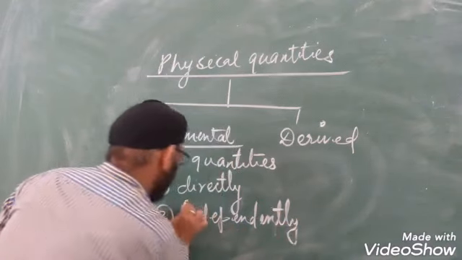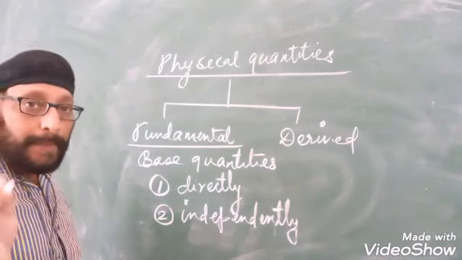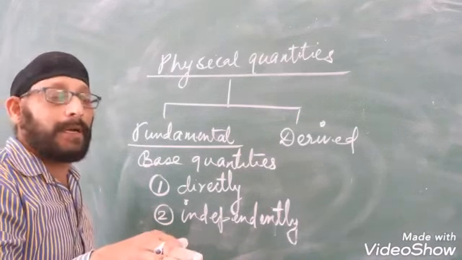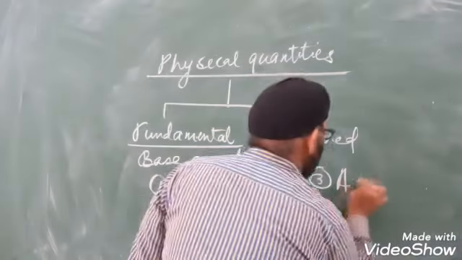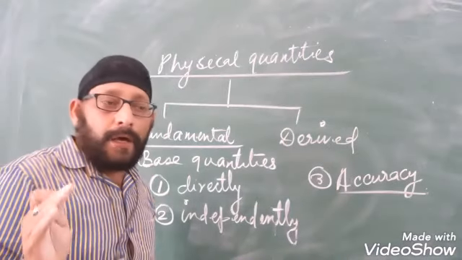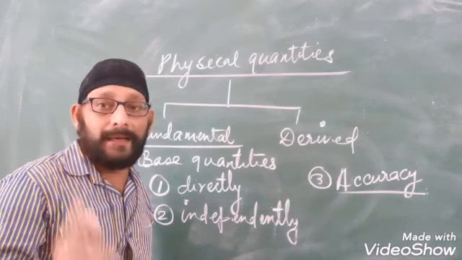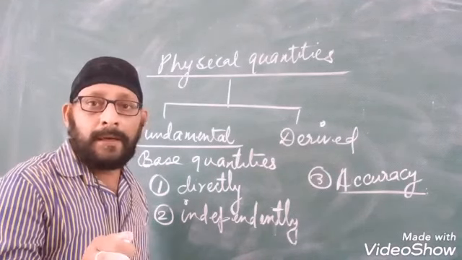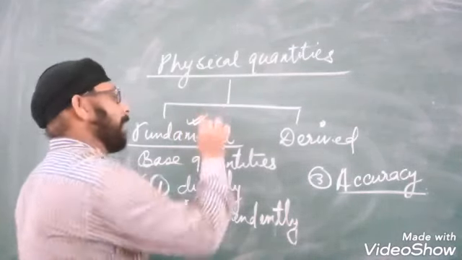You must be able to measure the physical quantity independently, meaning independent of any other physical quantity. If a quantity is a fundamental physical quantity, you should not need any other physical quantity for the measurement of the given physical quantity. And the third one is accuracy. Accuracy basically means that you are able to find the value of the physical quantity without error. If the measured value of a physical quantity involves a lot of error, even if it fulfills the other two conditions, it cannot be kept under the category of fundamental physical quantities.